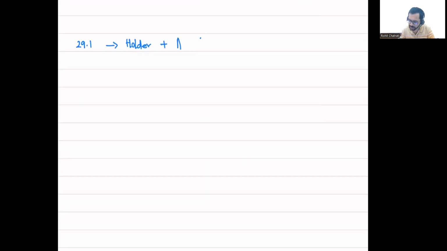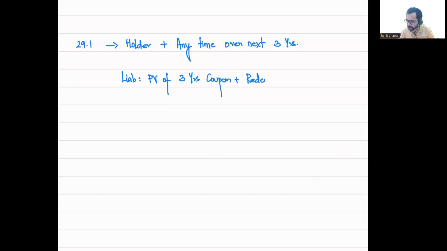In this case, we calculated the liability value as the present value of the 3 years coupon plus the redemption value. We took the present value of the redemption amount as well to calculate the liability, and equity was a balancing figure.